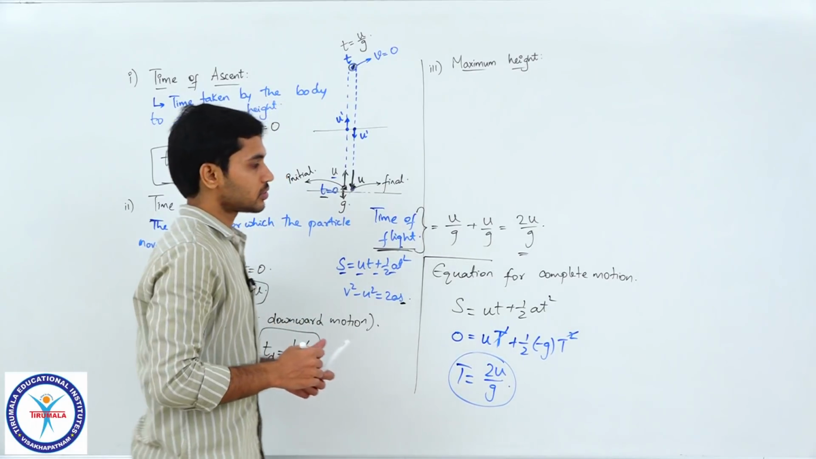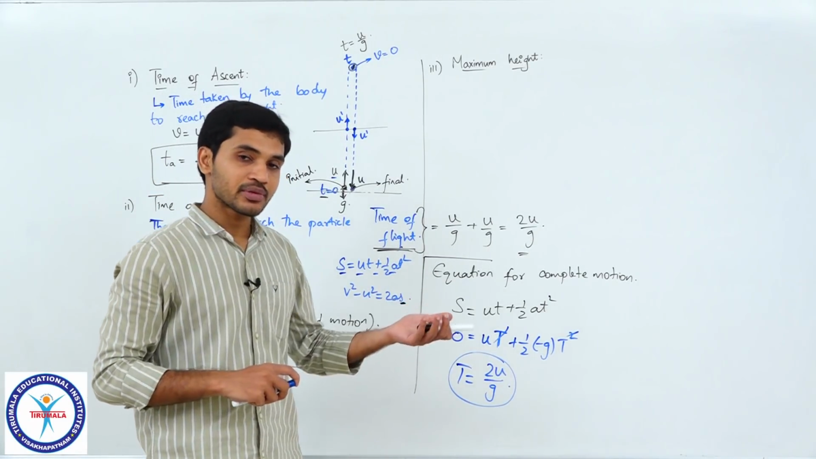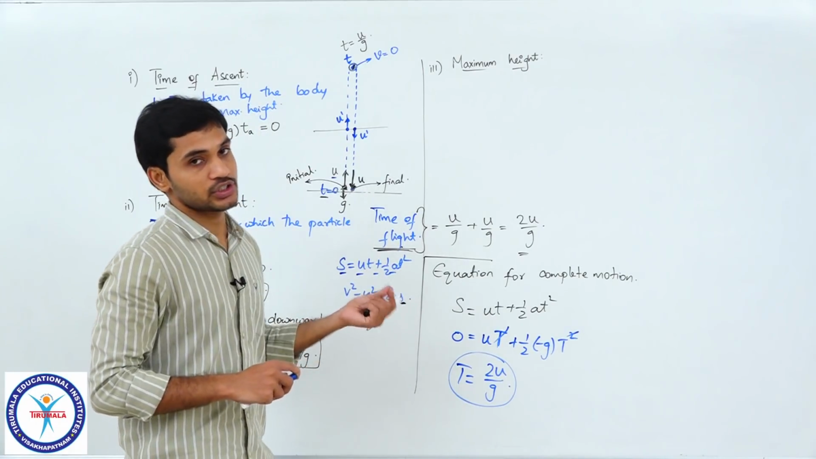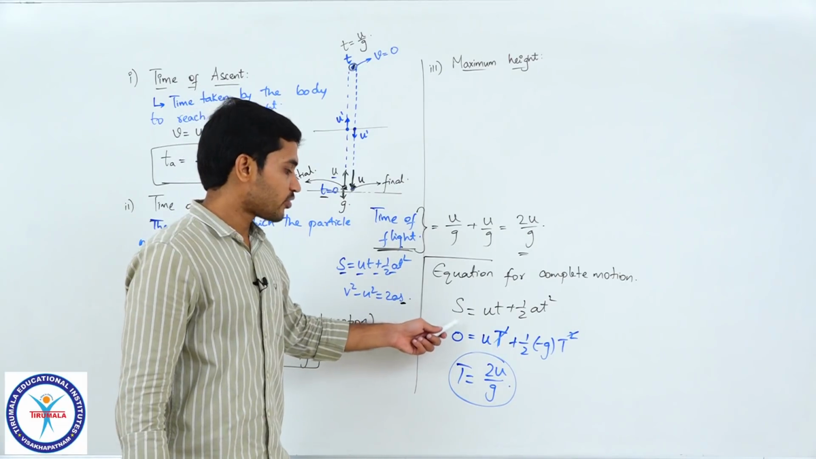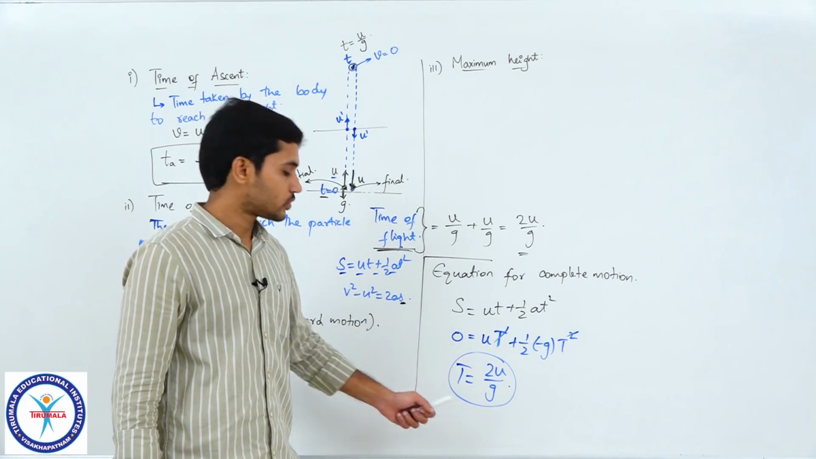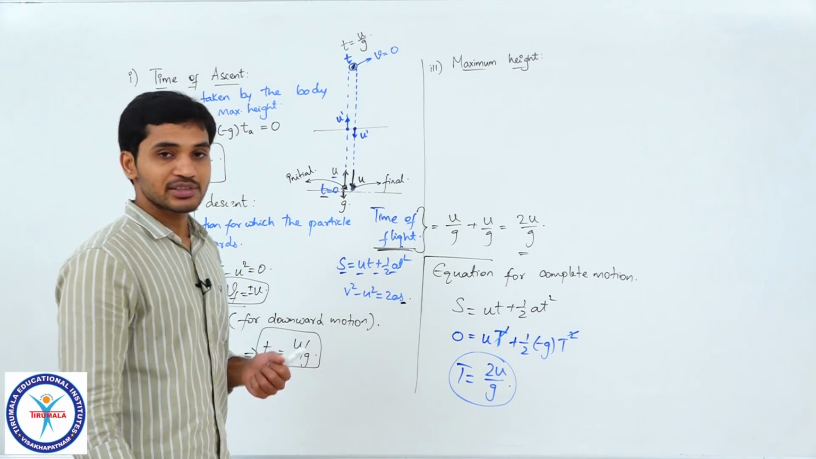Clear, students? So, you can calculate that also, that way also. So, time of flight is the time taken by the particle to reach the same initial position once again, correct. So, in this case, it should reach the initial position. So, I have made the displacement 0. So, that will also give me time of flight. Okay. So, the next is maximum height.